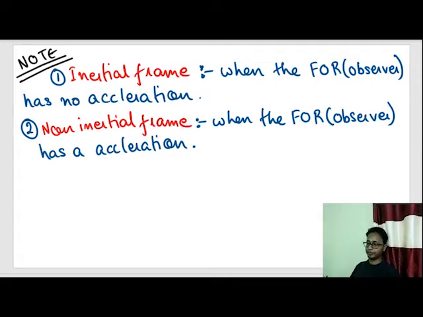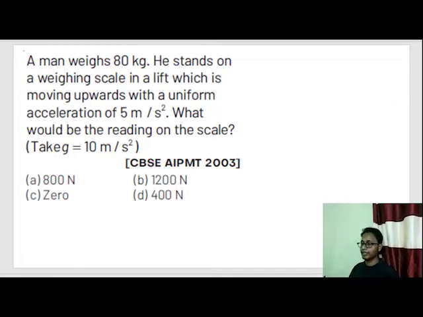Okay, so let's see a question. A man weighing 80 kg stands on a weighing scale in a lift which is moving upward with a uniform acceleration of 5 meters per second square. What would be the reading on the scale? So what is happening out here?